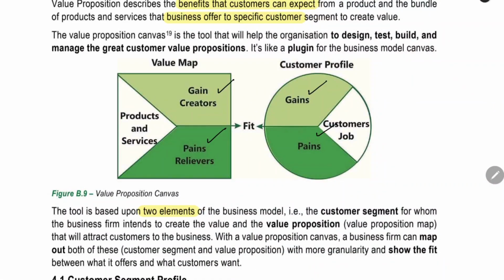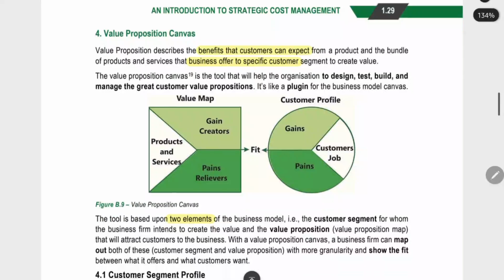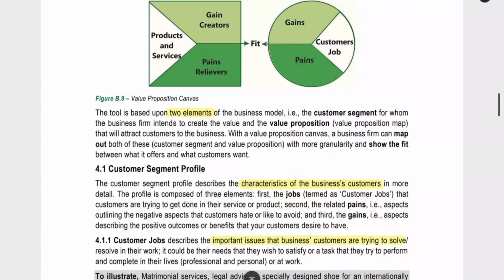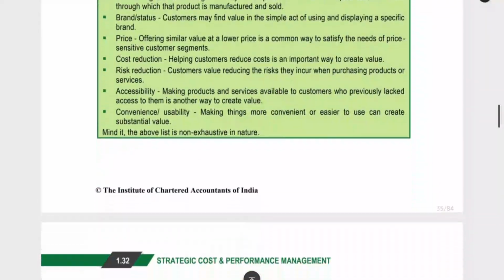Pain reliever will remove the pain of the customer. Product and services will solve the problem of the customer. That's all about the value proposition map. Value proposition canvas itself is completed. What are the benefits we are giving? What are the expectations of the customer? That itself is divided into three parts in each, and then we are analyzing it. That's all about this value proposition canvas.